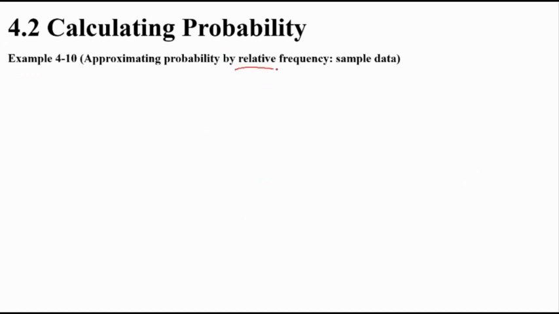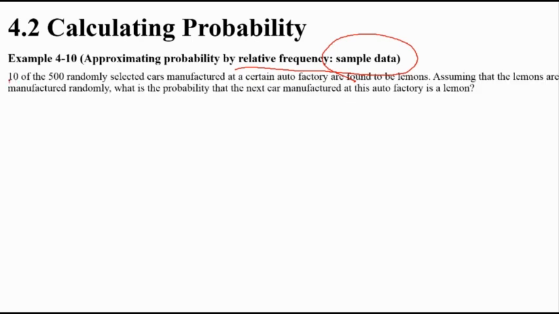What kind of relative frequency question, like simple data: 10 of 500 randomly selected cars manufactured at a certain auto factory were found to be lemons. Assume lemons are manufactured randomly. What's the probability that the next car manufactured at the auto factory is a lemon?